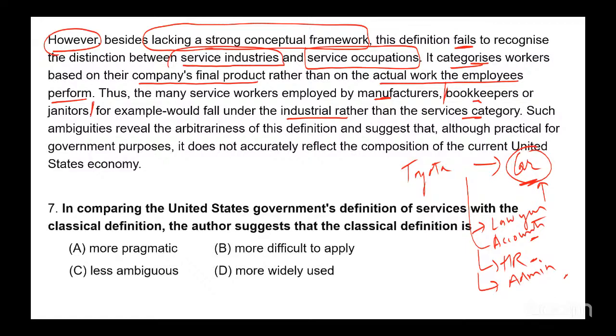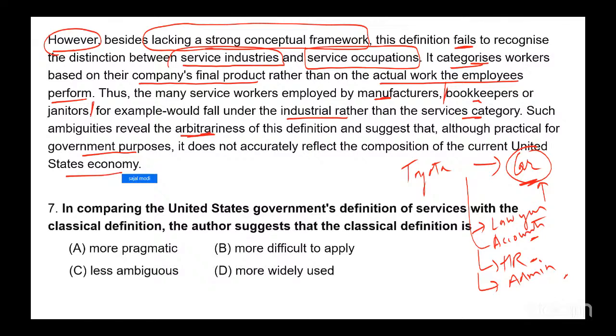Such ambiguities reveal the arbitrariness of this definition. Arbitrariness would mean there's no real conceptual framework, right? It is arbitrary because you're just categorizing everything as service that is not industry or agriculture. And it suggests that although practical for government purposes, it is practical, it was said earlier, easy to use, it does not accurately reflect the composition of the current United States economy.